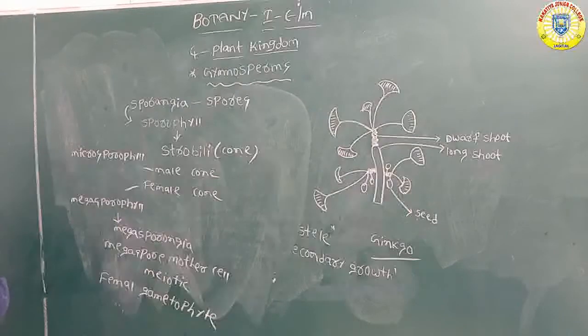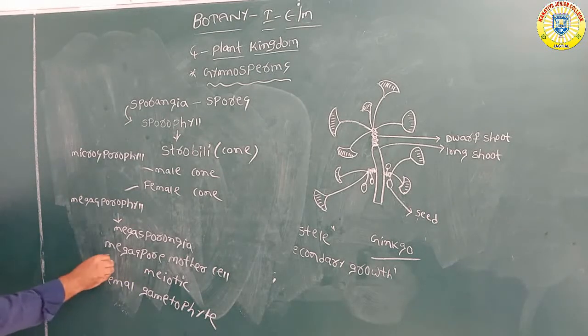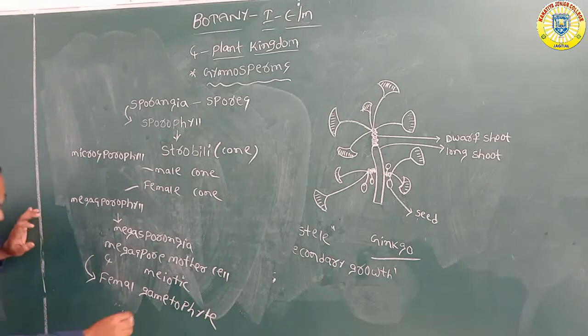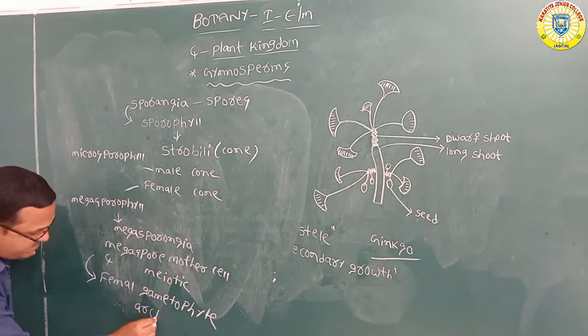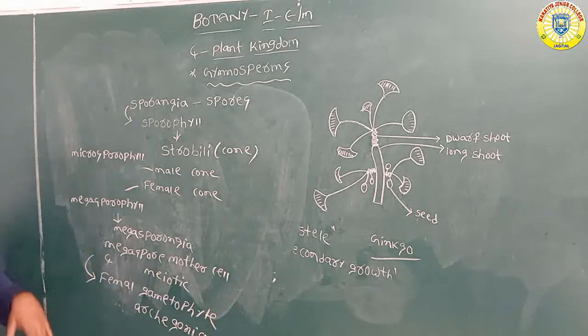One of the megaspore mother cells undergoes meiotic division and produces 4 megaspores. Of these 4 megaspores, one megaspore is converted into the female gametophyte. The female gametophyte has the female sex organ. But what is the female sex organ? Archegonia is the female sex organ.